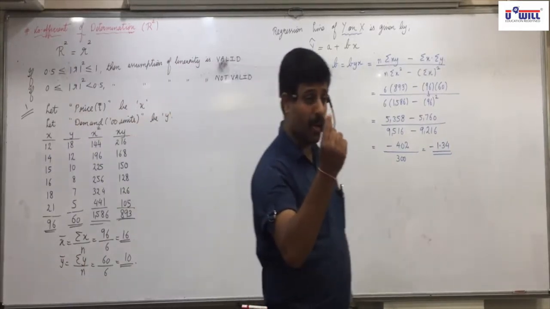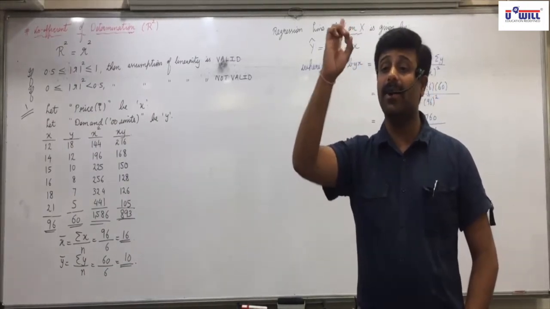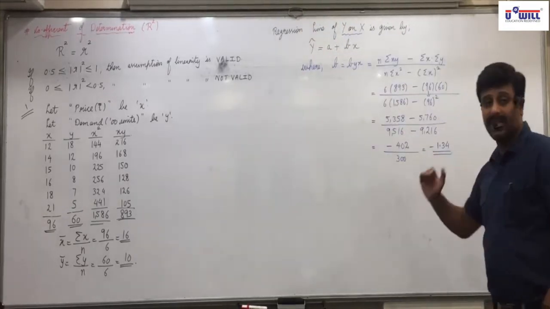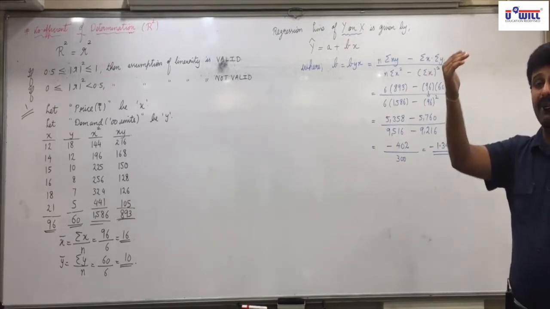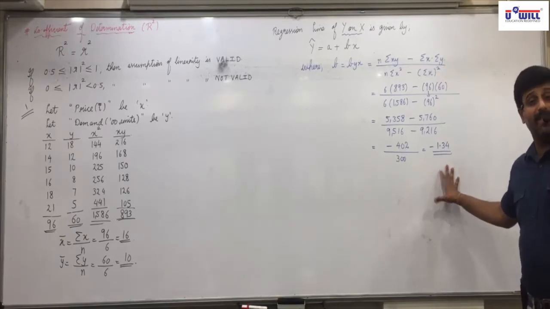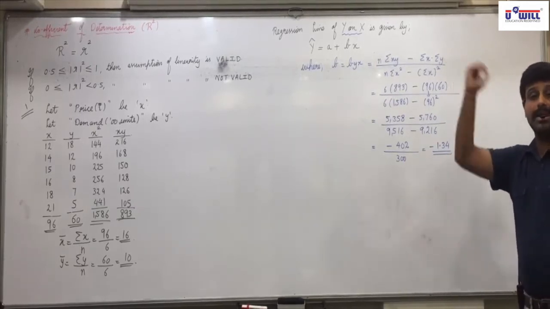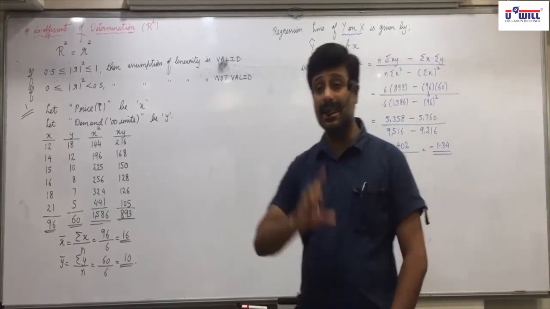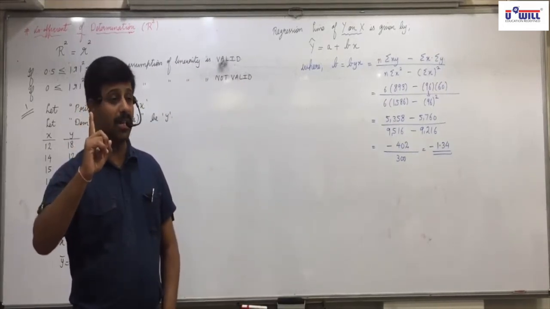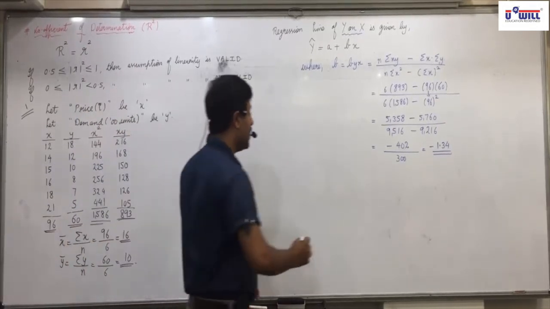If you change your price by a single rupee, demand will directly change by 134 units because it's expressed in 100s. Negative means if you try to increase the price of your commodity by 1 rupee, demand will fall by 134 units. And if you decrease the price of your commodity by 1 unit, demand will increase by 134 units. This is the concept of the change in y due to 1 unit of change in x. Understood this? Any confusions?